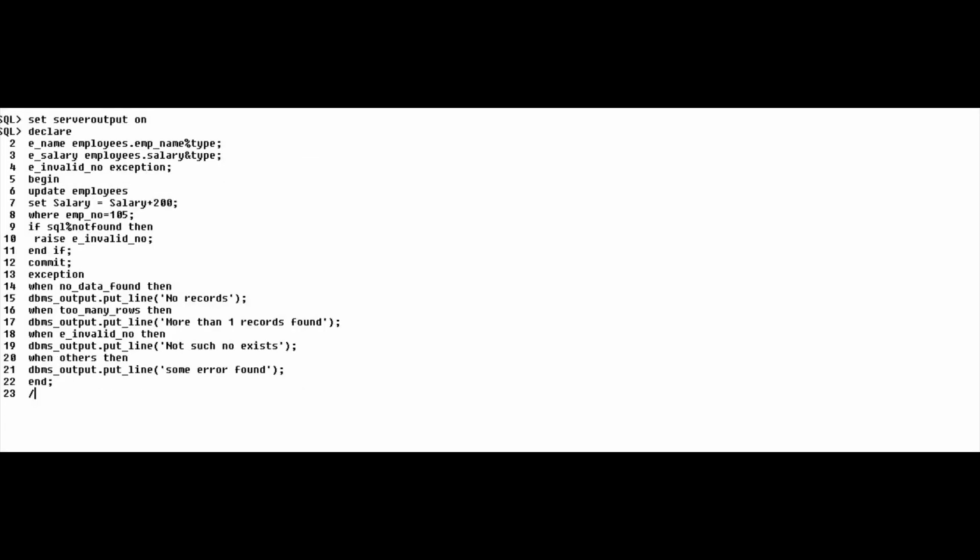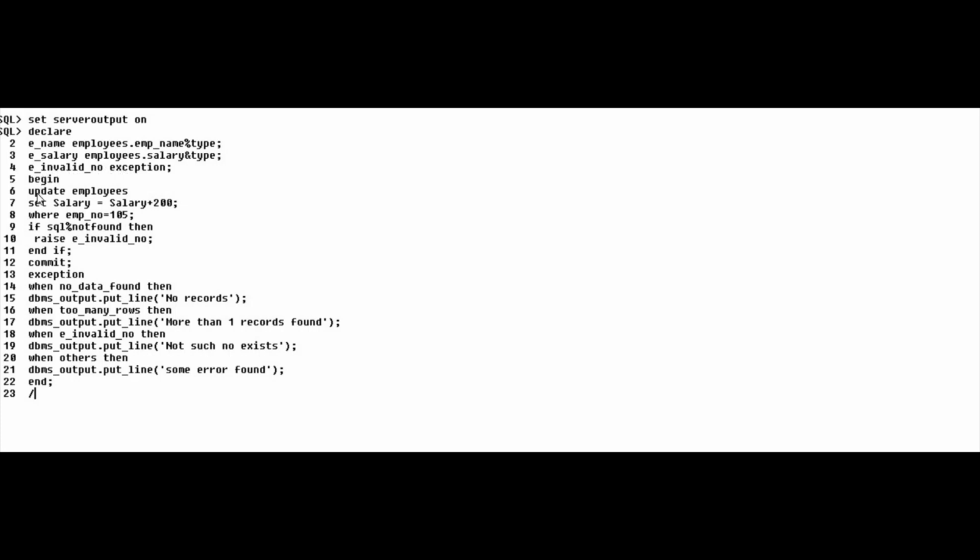Now let's see one example of a user defined exception. So first is the declare block. In the declare block we declare ename and eSalary, two variables, along with one exception. And here the data type is given using the type attribute. And invalid number is the exception.